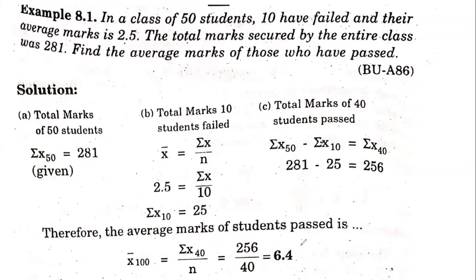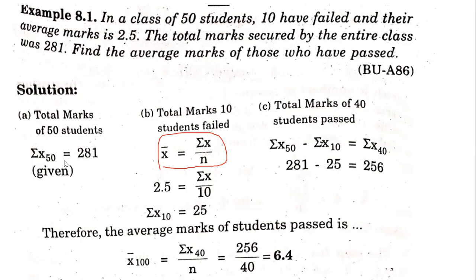Now based on this, we can see that the numbers are taken as 281, that is sigma x50, and here the 10 students have failed, that is what the data is given here. The data of the 10 students is also given, that is the average of 10 students. So what we have to do is use this particular formula and calculate the total. So what will be the total for the 10 students? That is sigma x10 is equal to 25.